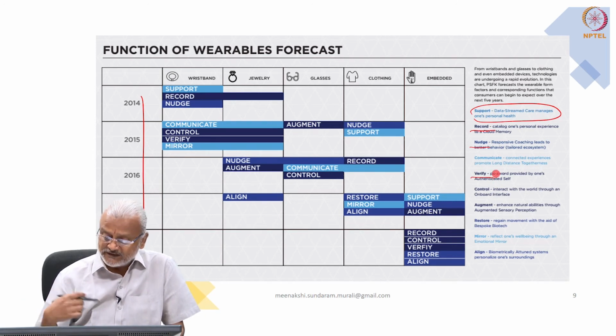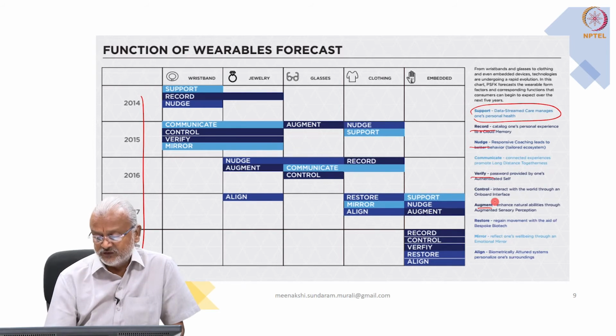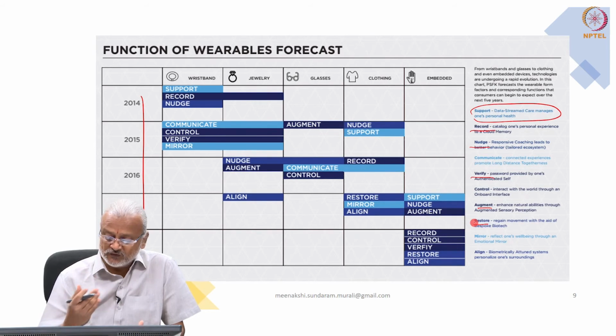Control is interacting between the device and the centralized system, and augment is the way to enhance your capability, the one we talked about, the exoskeleton. And restore is something like regaining some of the physically handicapped movement that you already have. Mirror is to reflect on one's wellness, and align is to biometrically attune to the system and personalize one's surroundings.